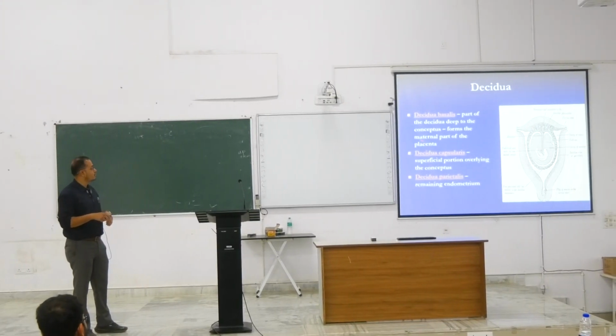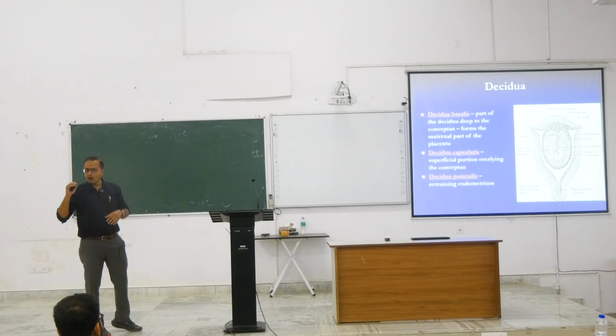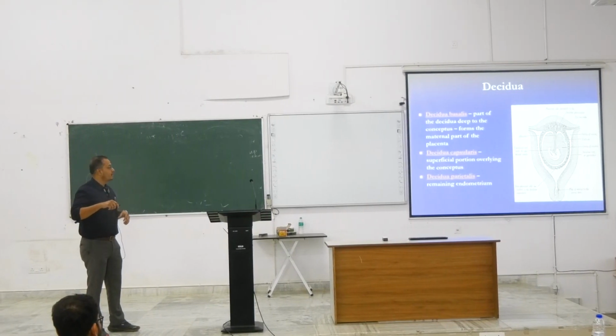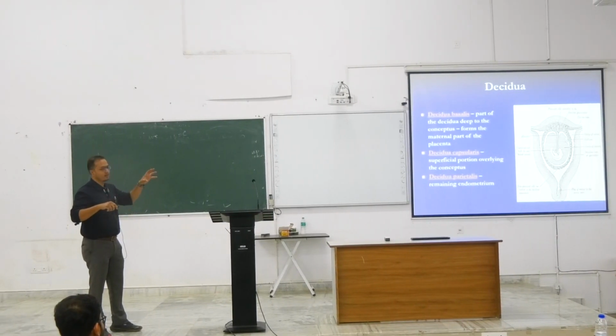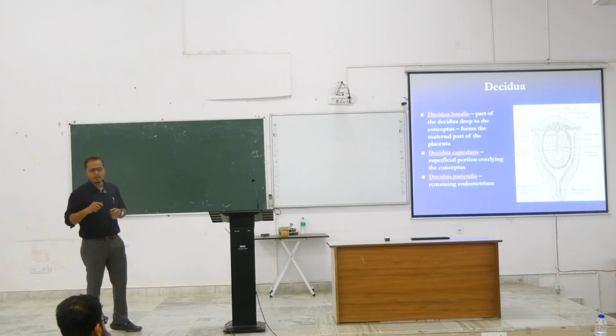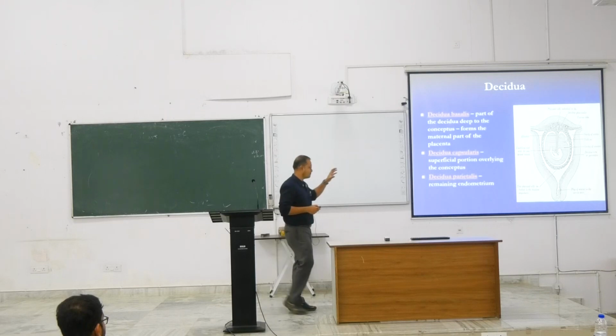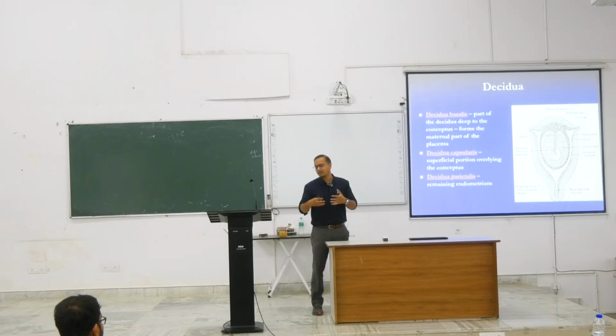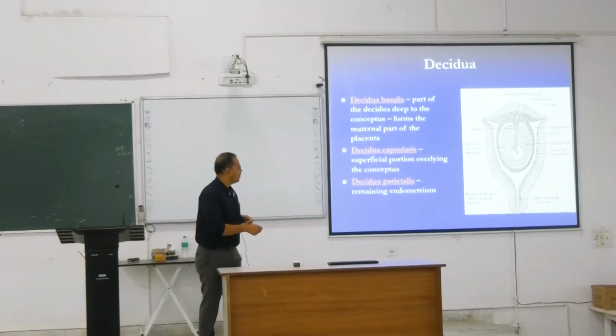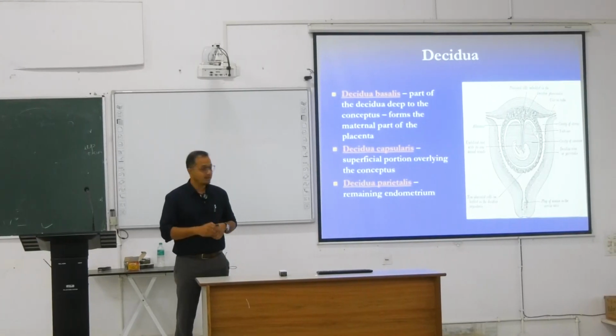This decidua basalis is right under the implanted conceptus. So you see this area where the developing embryo is going on, and this region under it, which is anchoring to it. This region of the endometrium we call decidua basalis. This decidua basalis actually helps in the formation of the placenta.